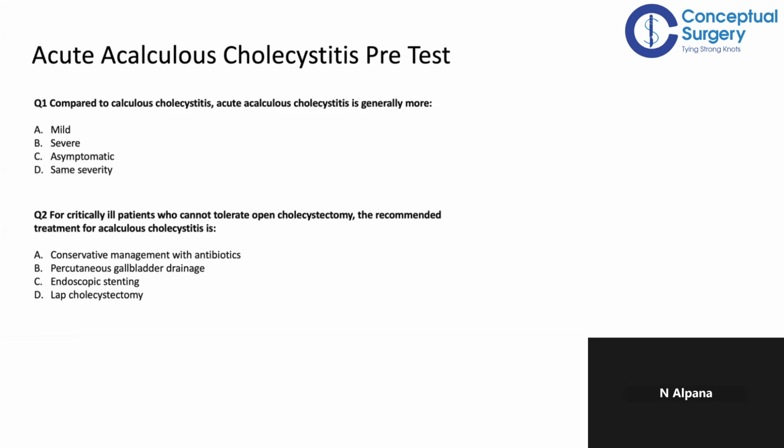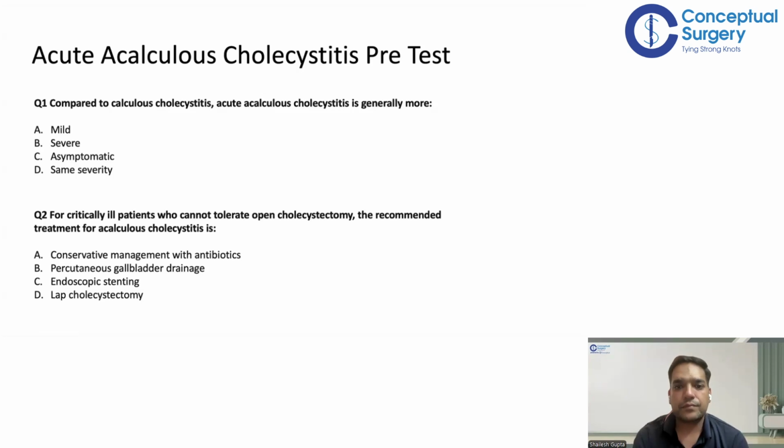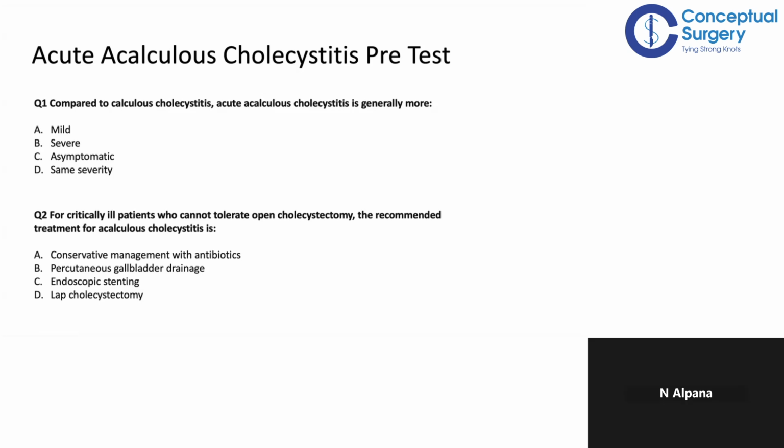First question, sir. Compared to calculous cholecystitis, acute acalculous cholecystitis is generally more mild, severe, asymptomatic, or same severity? And second question, sir. For a critically ill patient who cannot tolerate open cholecystectomy, the recommended treatment for acalculous cholecystitis is: A. Conservative management with antibiotics. B. Percutaneous gallbladder drainage. C. Endoscopic stenting. D. Lap cholecystectomy.